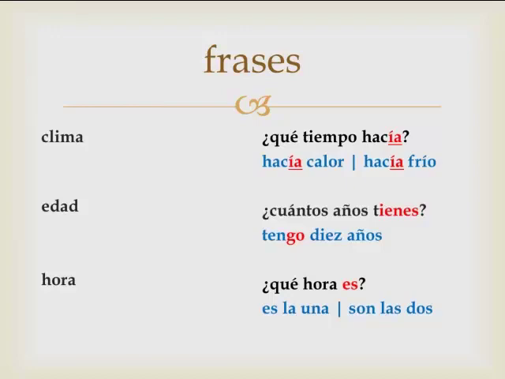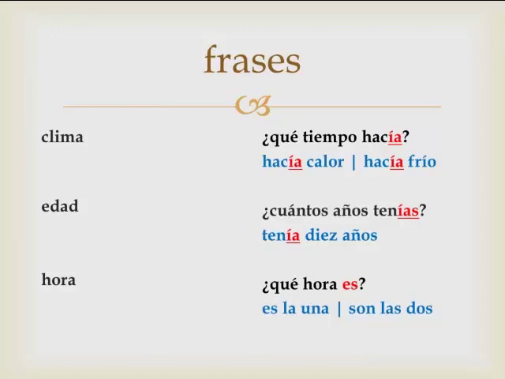Let's look at age, edad. If you were to ask, how old were you? You would ask, ¿Cuántos años tenías? How old were you at the time of the event that you were discussing? And, I was 10 years old would be, tenía 10 años. And for time as well, instead of asking ¿Qué hora es?, if you would ask, what time was it?